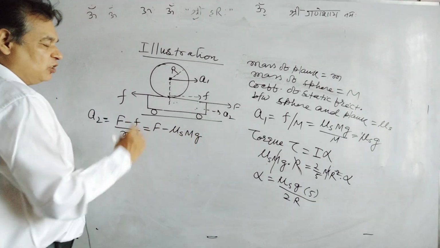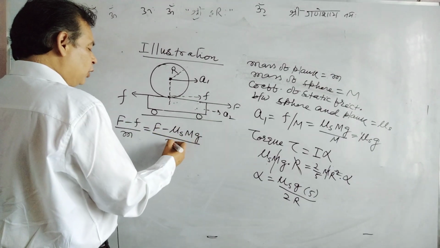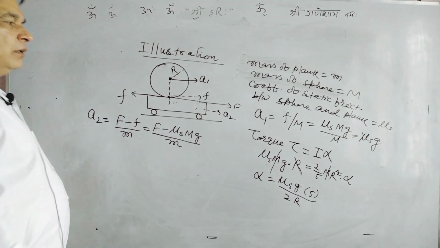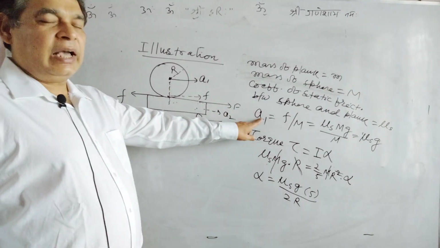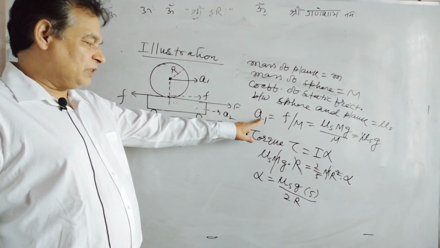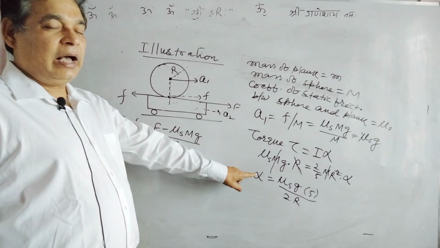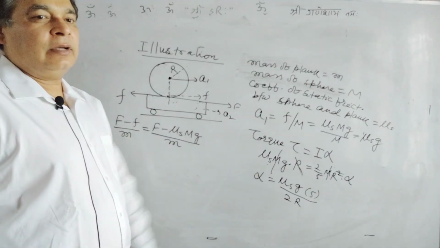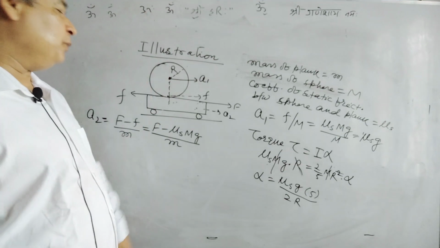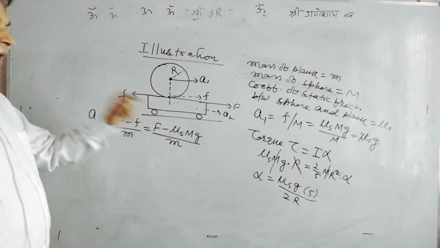Capital M is the mass of the sphere. A1 is the acceleration of the center of mass of the sphere, alpha is the angular acceleration of the sphere about the axis passing through the center of mass, and A2 is the acceleration of the plank.